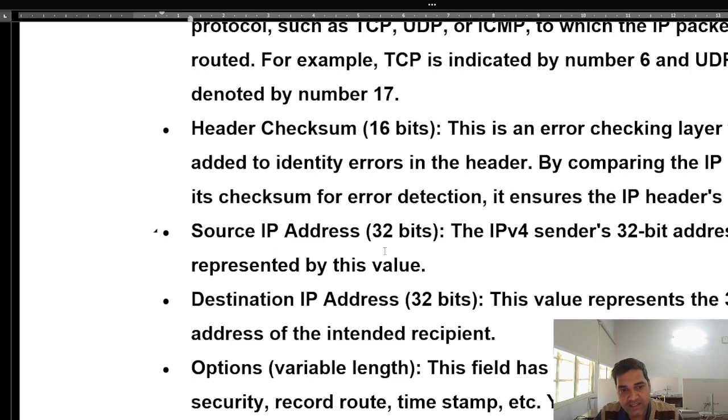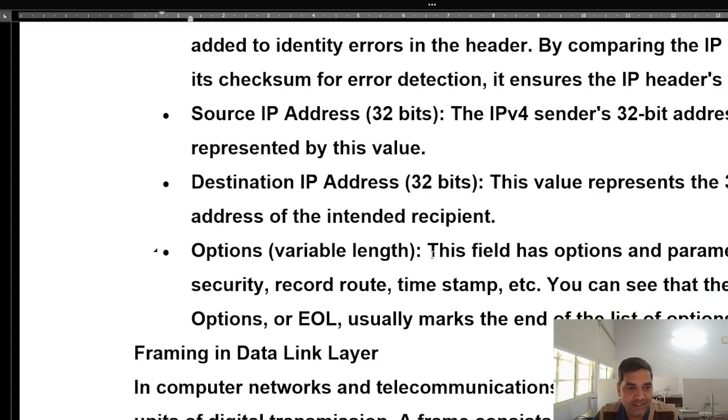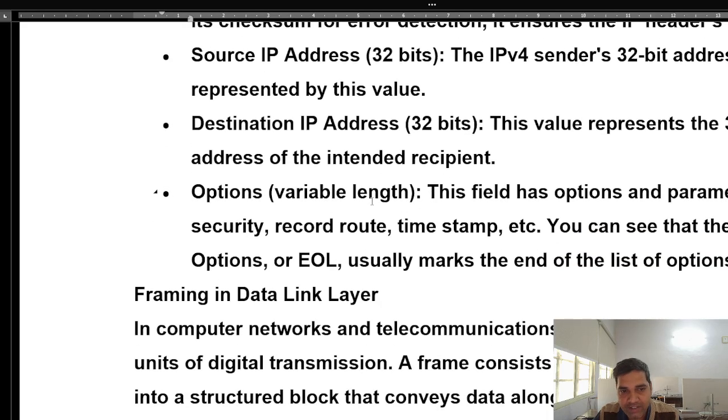Source IP address is of 32 bits. This is the sender's address. The destination IP address, where this packet is to be delivered, is also a 32-bit address. Options is variable, and this field has options and parameters for security purposes, for record route, through which routers it is moving, and timestamp, how much time it took to reach the destination. This information in terms of bits is recorded in the options field of variable length.